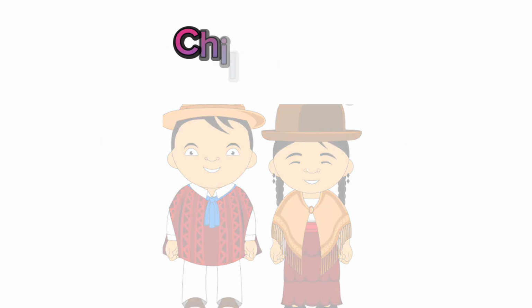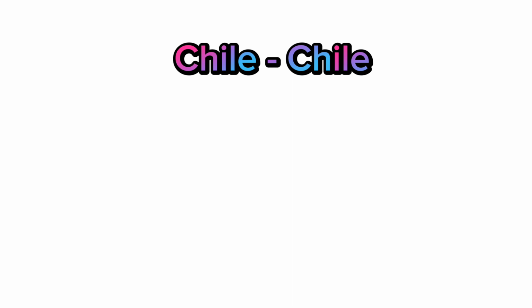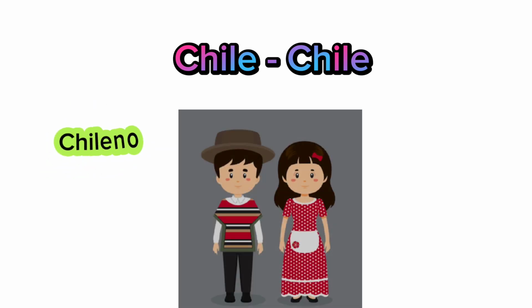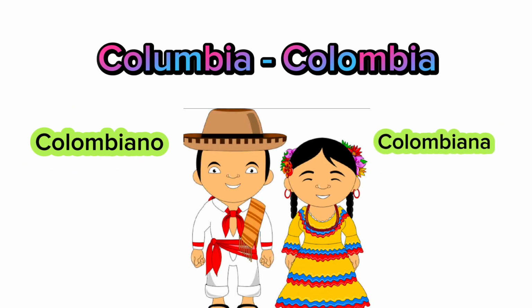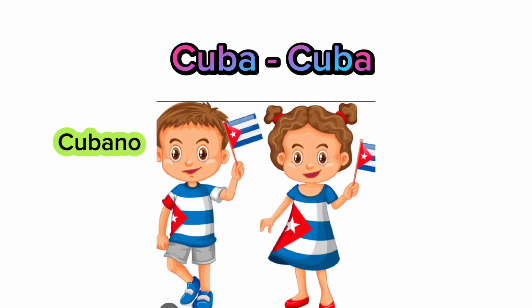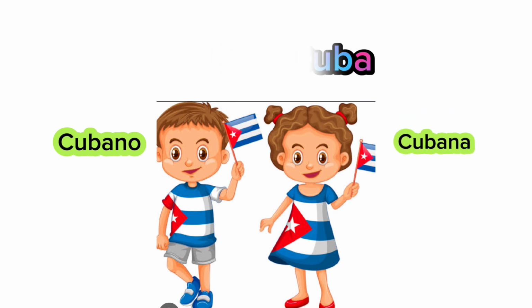Chile is called Chile, Chileno, Chilena, es chileno o es chilena. Colombia is known as Colombia, Colombiano, Colombiana. Cuba is known as Cuba only, es cubano, es cubana.